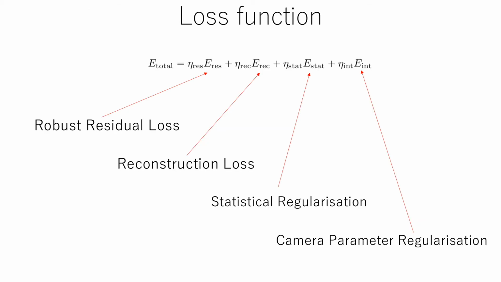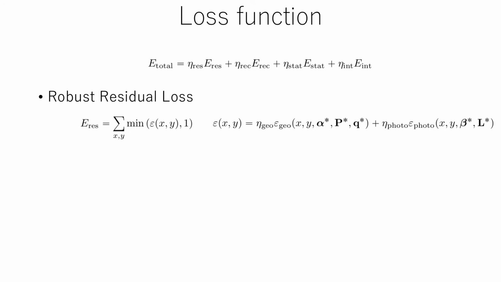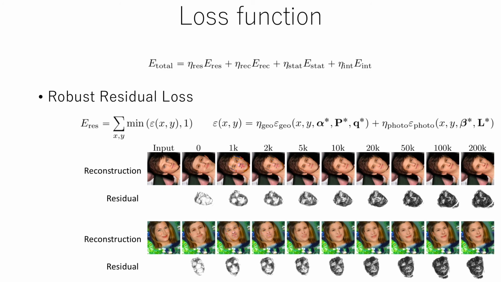Next, we explain the loss function. During training, we minimize robust residual loss, reconstruction loss, statistical regularization, and camera parameter regularization. Robust residual loss is the sum of residuals of both photometric and geometric least squares clamped by 1. Minimization of residuals has the effect of increasing the pixels which can be explained by the estimated model, and clamping has a preferable effect of excluding background and occluded pixels. We can observe the low residual region expands and the face coverage is improved as training goes on.